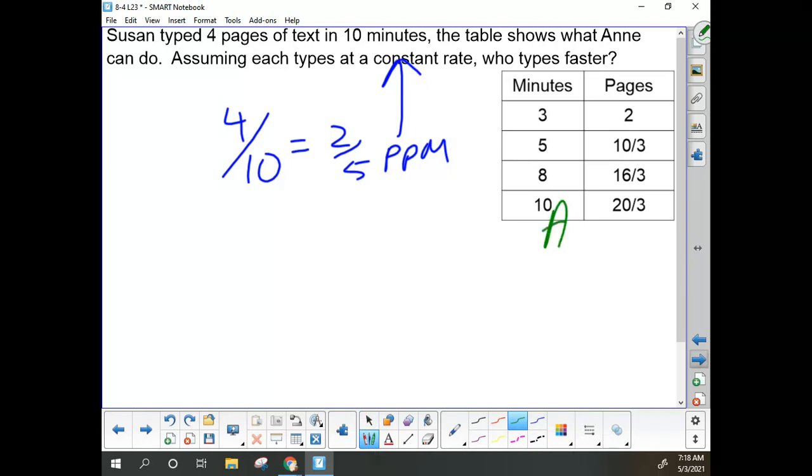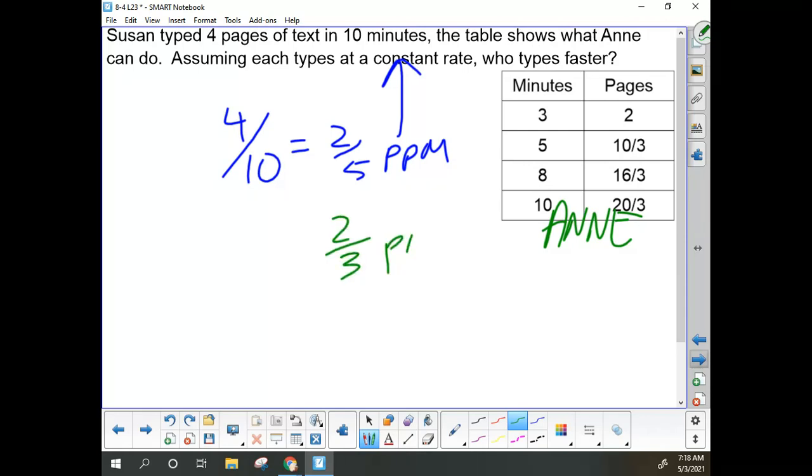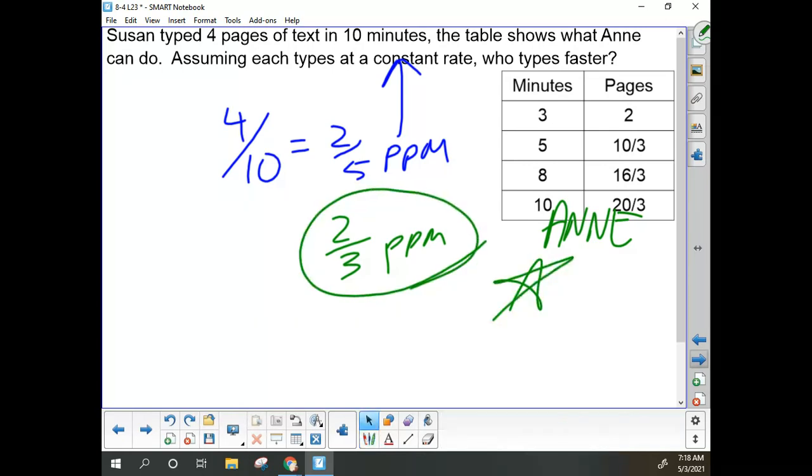This is Ann over on this side, and again it says assuming each are typing at a constant rate. I've got the pages per minute here for Ann at 2/3. So that's 0.4 compared to 0.6 repeating. This is the larger value.